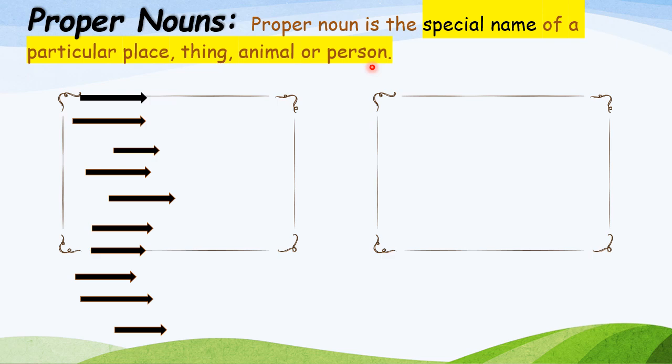Here in common noun, we don't talk about a special or specific thing. We talk in general terms. But when we talk about proper nouns, we are clear about what exactly we want, or what specific or particular thing or place or animal or person we want. Is it clear, children? For example, let's take the example of cat again. Now, in terms of proper noun, I'll be saying, my cat Kitty loves to drink milk.